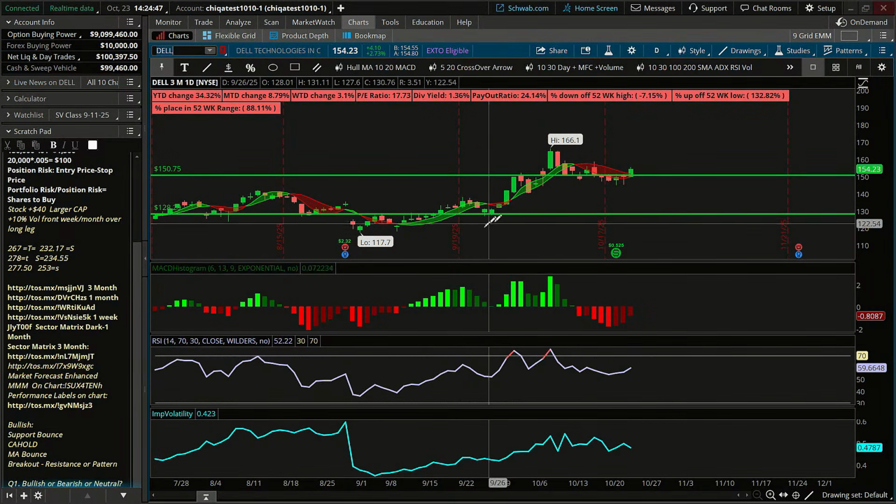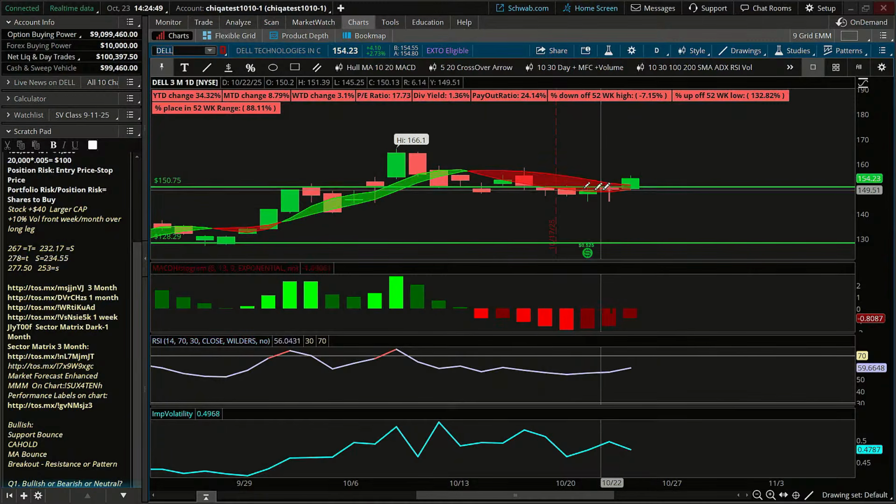More recently, it looks like our low day in this kind of shallow 4-day pullback had a high of 151.30. It didn't close above it here, but today it is closing above that. So today we do have a close above the high of the low day.